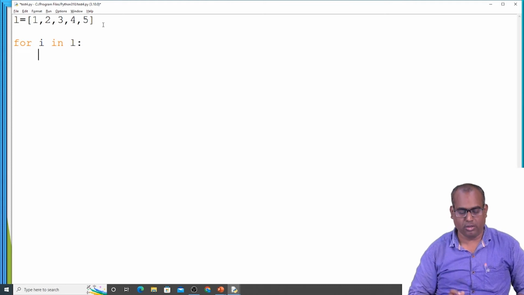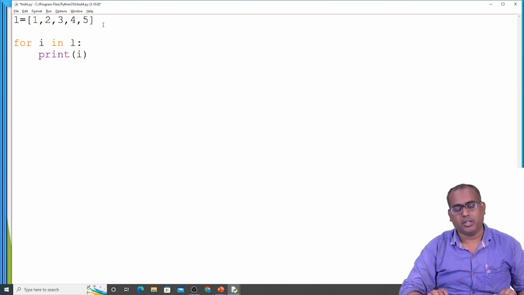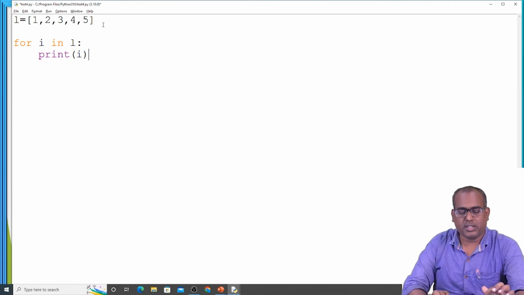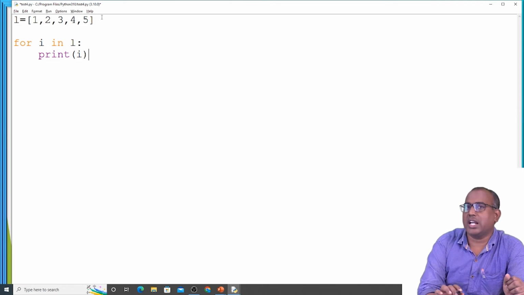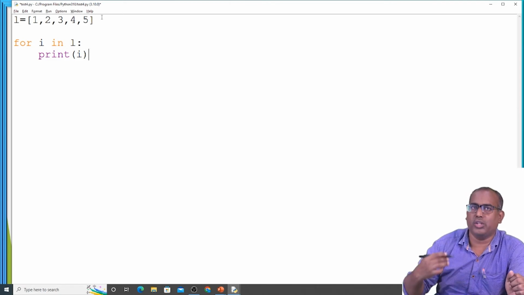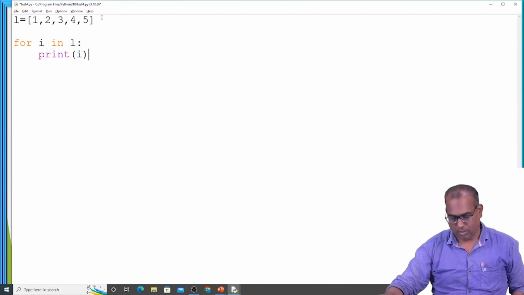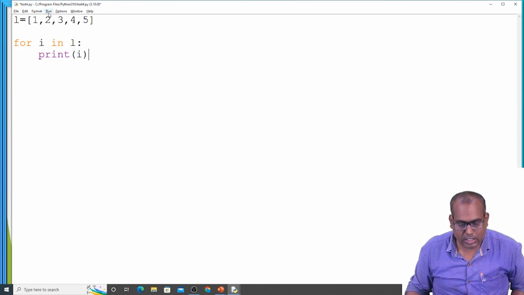You can use any variable, we need not use only I. Print of I. In each iteration it points to the next element. In the first iteration I contains 1. In the next iteration I contains 2. In the third iteration I contains 3. In the fourth iteration I contains 4. Like that, in each iteration it points to the next element. Let's run this example.